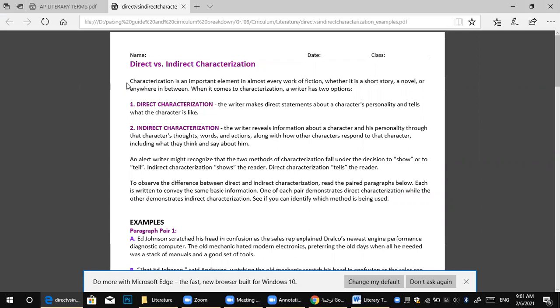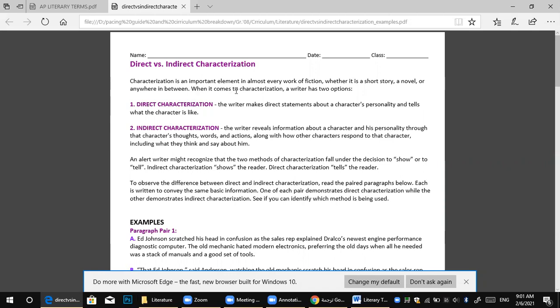He gives you an introduction: characterization is an important element in almost every work of fiction. It is a really important part of fiction or literature, whether it's a short story, a novel, or anywhere in between.